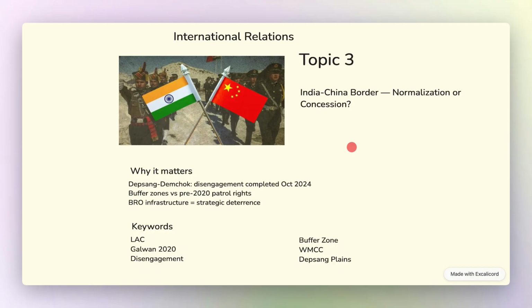Disengagement is the process of pulling back troops and heavy equipment from friction points. Buffer zone is the area where neither side patrols post disengagement. WMCC is the Working Mechanism for Consultation and Coordination, and Depsang Plains is a subsector in eastern Ladakh.